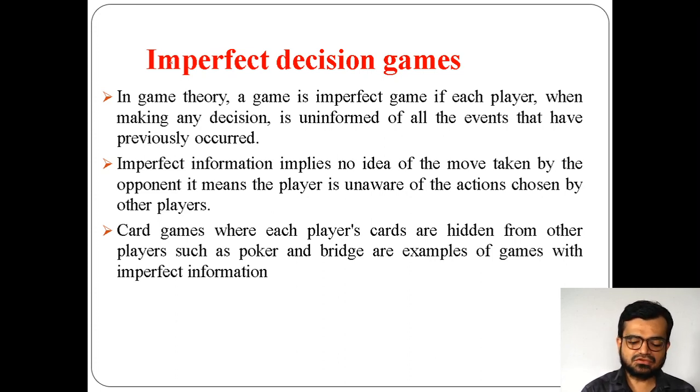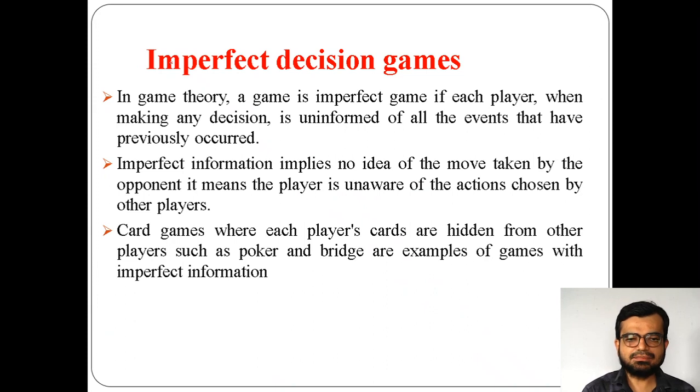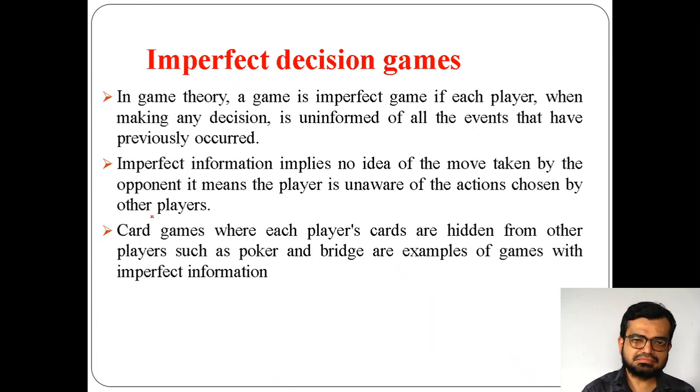Okay, if you see in this one, previously it knew all of the information, but here it doesn't have that kind of information. It has no idea what measure the opponent can take, I mean what action the opponent can take. So the player is unaware of the action chosen by the other player. Because in chess we know that there are some options available, and the opponent can take any one of them, but in this one